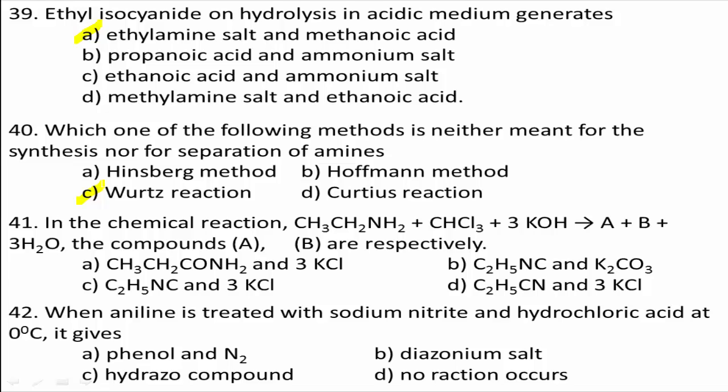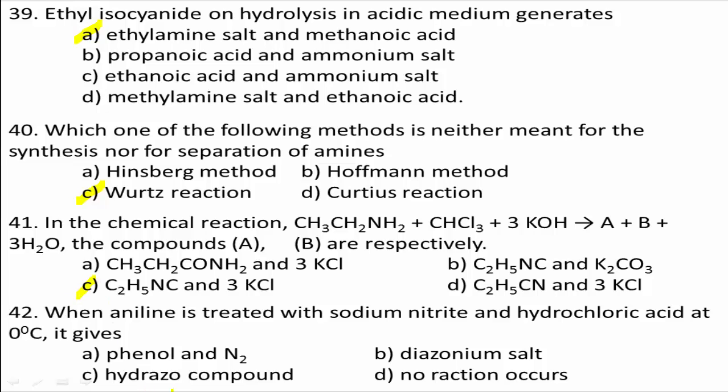The correct answer for this question is C2H5NC, meaning ethyl isocyanide, and 3 moles of KCl. It is an example of the carbylamine reaction. The product will be C2H5NC and 3 moles of KCl. Therefore, the correct answer is option C.